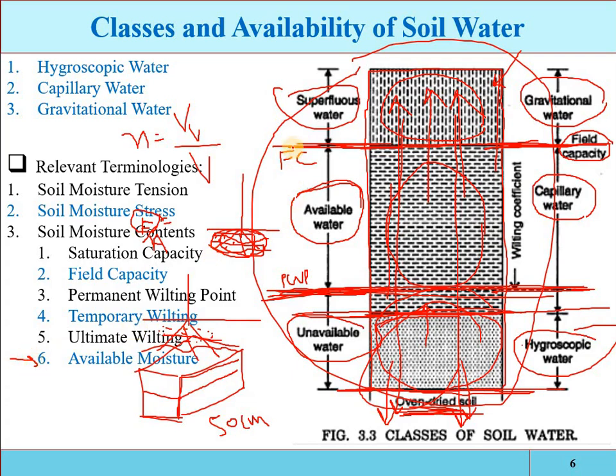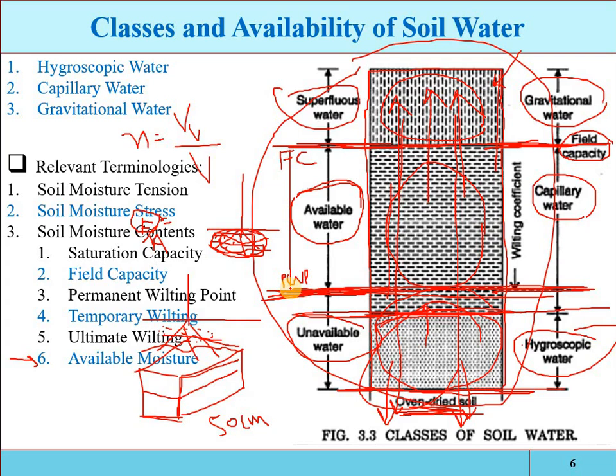That is the maximum water holding capacity of the soil, and beyond this limit the plant cannot extract the water. So only the water in between the field capacity and permanent wilting point is available to the plant.